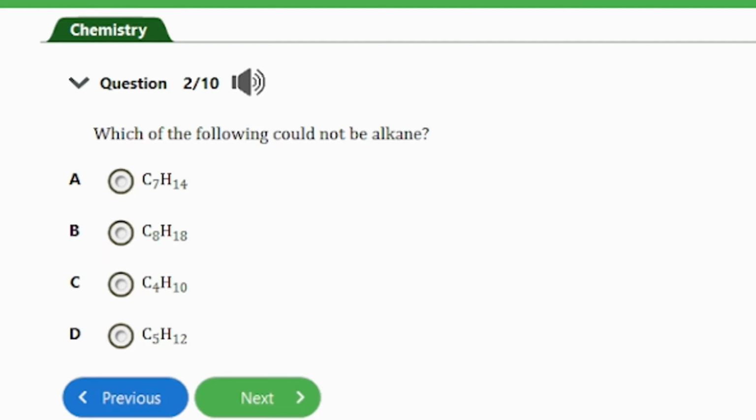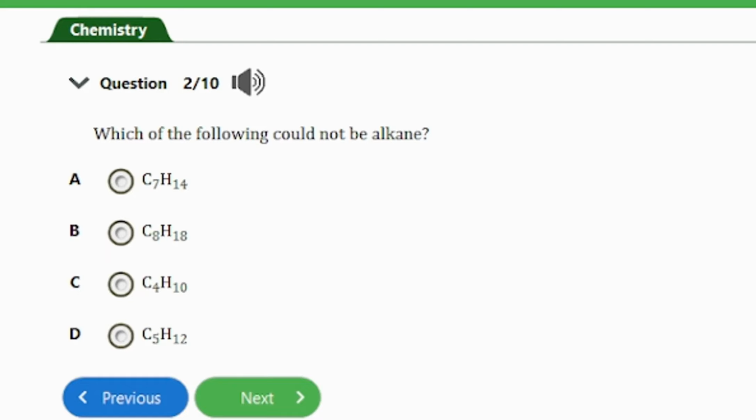So let's consider the next question. Question number 2. It says, which of the following could not be alkane? We have C7H14, C8H18, C4H10, C5H12. So guys, the answer to this question will be option A, and that's C7H14. That's because the general molecular formula for alkanes is CnH2n+2.